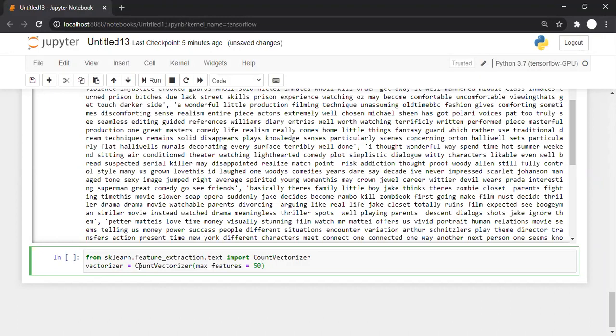We don't want all the words. So why do we want to specify 50 words, or let's say 200 words or 150 words? Just take an example from real life. How many different words do you use in one day? Let's say your English skills are really good, and in the entire day you speak only in English. You are not using any other language.